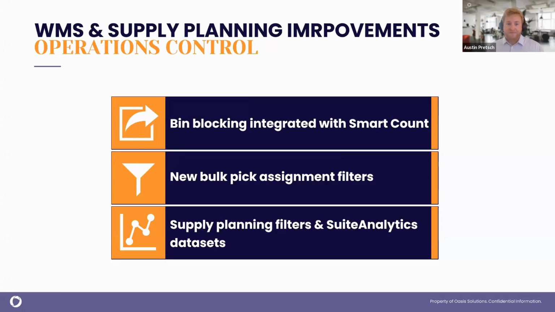So starting with Smart Count, if you're using Smart Count in NetSuite, you now have the ability to block bins so nobody puts product away during the middle of a cycle count. For those using WMS, there's some new pick task filters that you can use. So you can filter pick tasks by item group, filter by bin zone, so that would only give a user in zone A a place to go pick from. And you can also filter by item commitment status for picking. This is ultimately just going to make it a lot easier to assign picking logically and reduce wasted steps, both physically on the ground in your warehouse and just systematically as well.